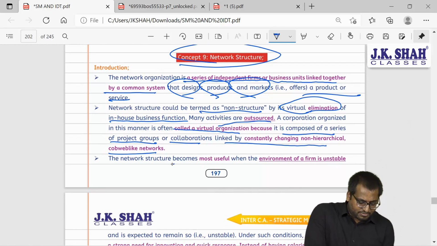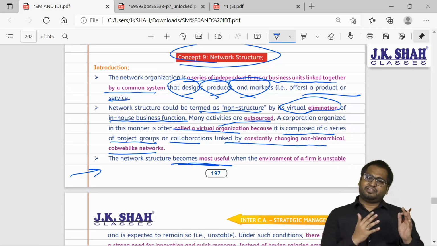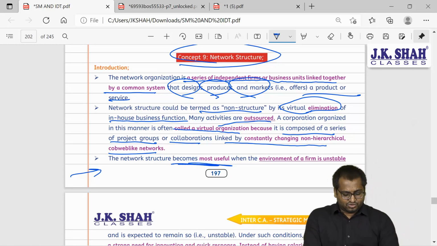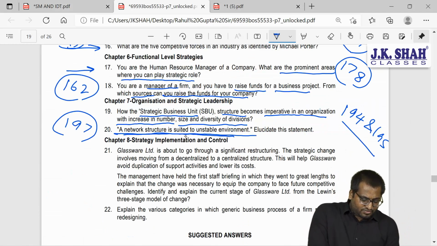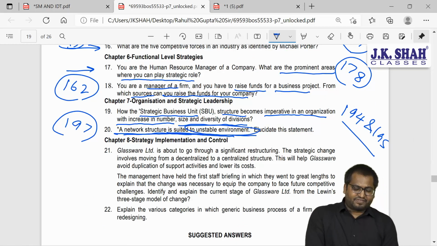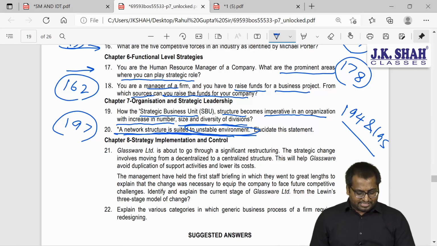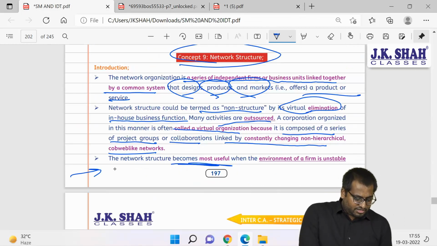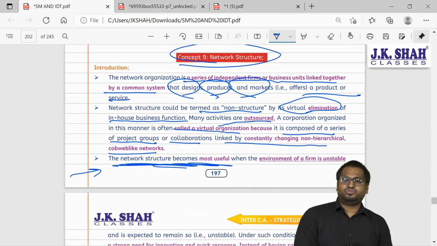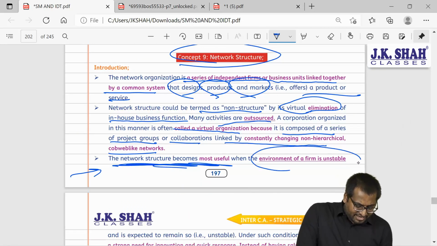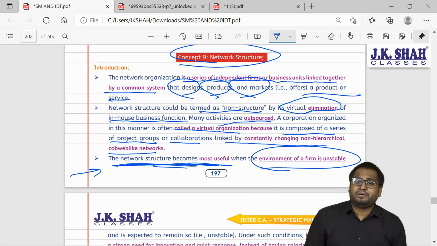So the network structure becomes most useful. This sentence is very important because this is the statement given to us in the question. If you read this question, a network structure is suited in unstable environment. Elucidate this statement. Explain this statement. So look at this. The network structure becomes most useful when the environment of a firm is unstable.